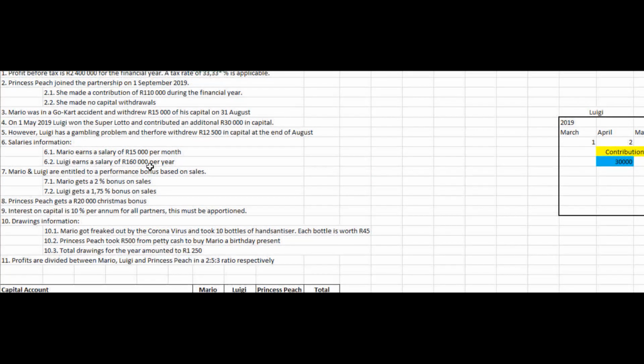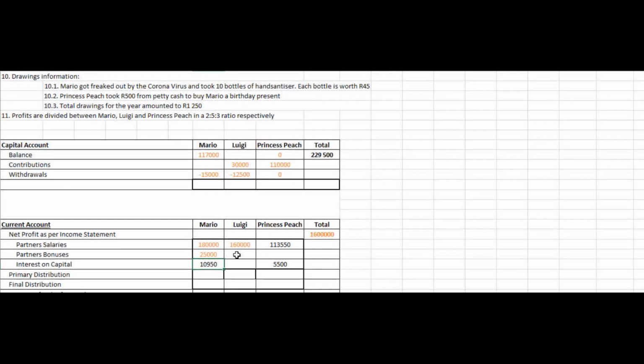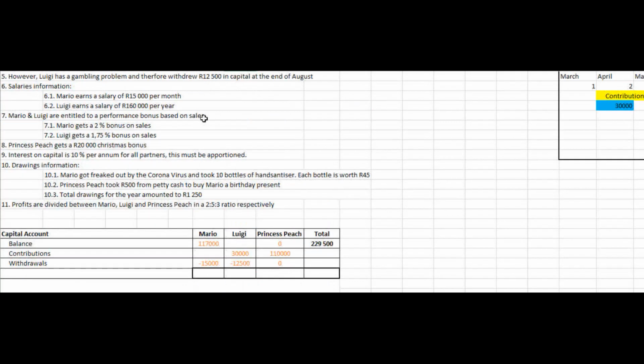And Luigi gets a 1.75% bonus on sales. So to get that, it'll be 1.25 million divided by 100, and then multiplied by 1.75, and that is equal to 21,875.